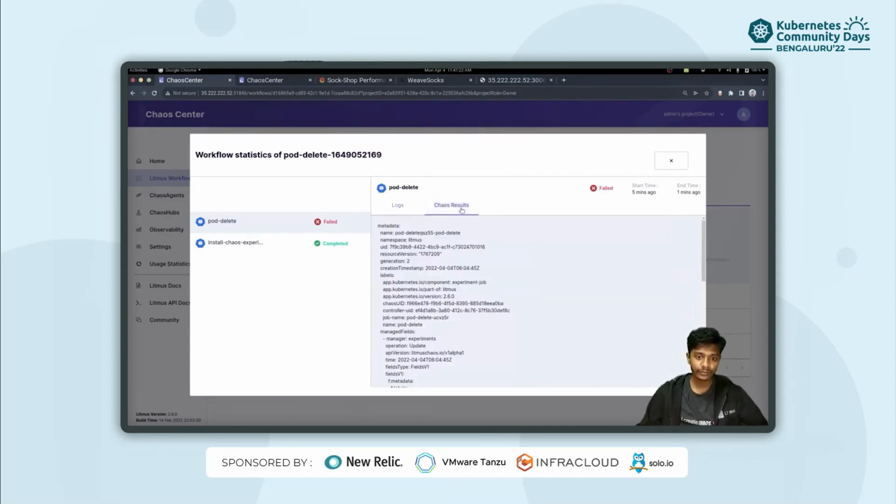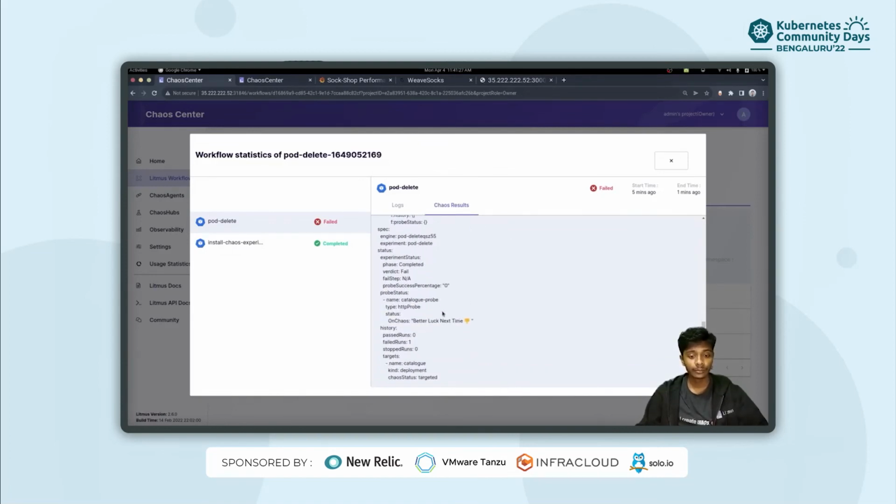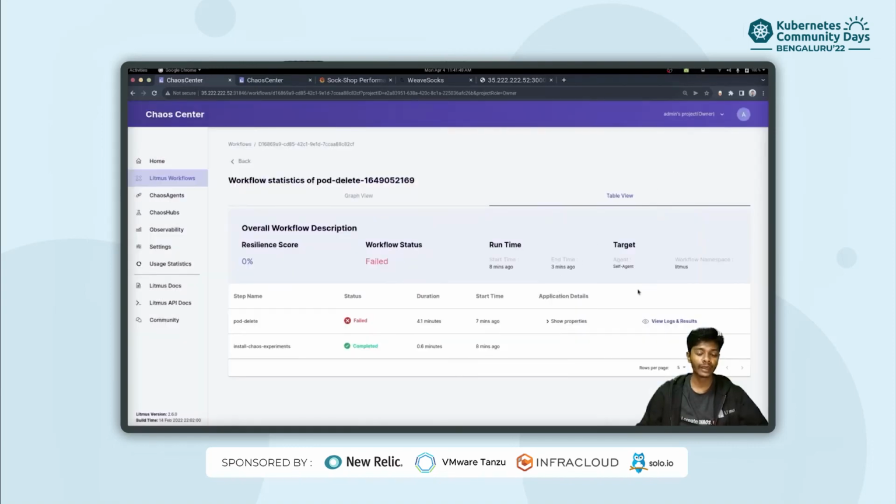As a final step, you can also verify the chaos results. The chaos result displays a summary of your chaos experiment. So as you can see, the experiment status is completed, but the verdict is failed. And the reason for that is the probe success percentage is 0. The catalog probe that we had defined, which is an HTTP type of probe, failed. And therefore, we come to an end of our demo.